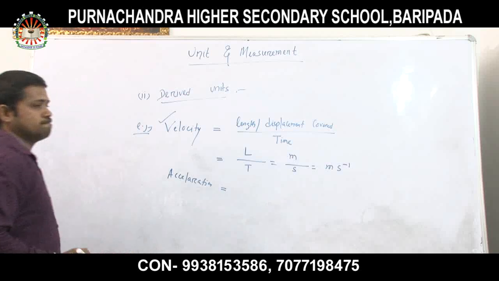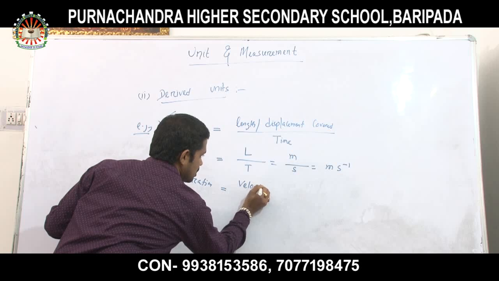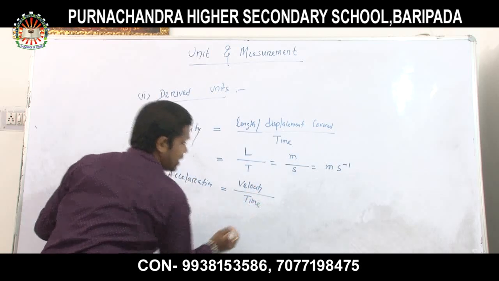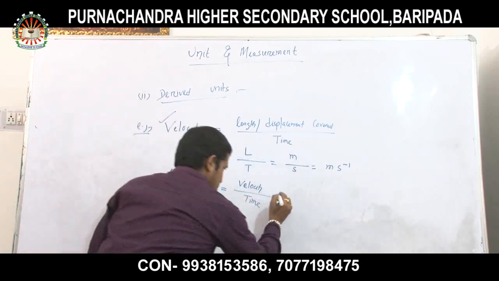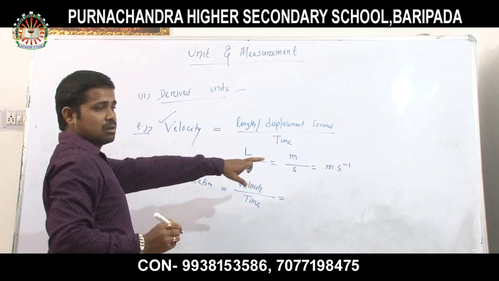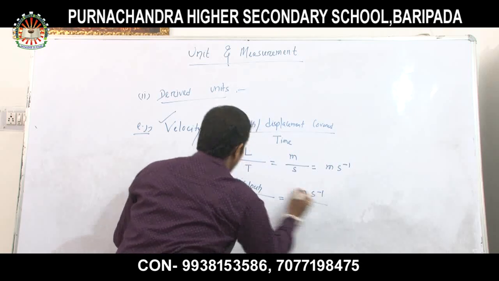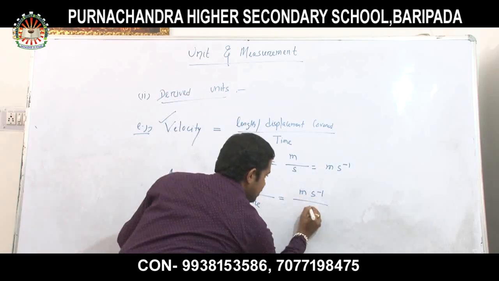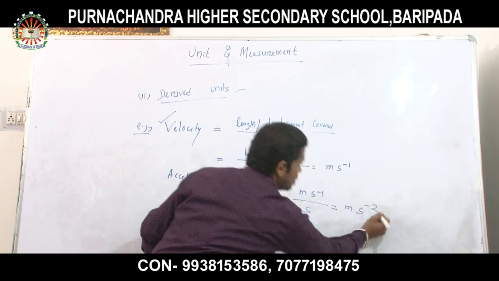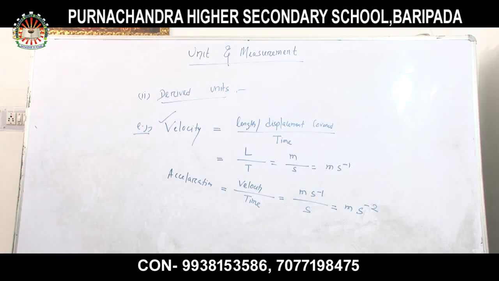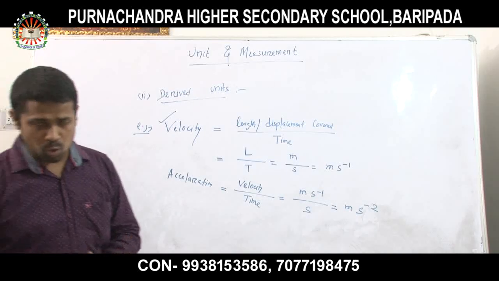Another very simple example, acceleration. Acceleration is equal to velocity divided by time. Look at how it will be converted. Velocity is nothing but meter per second, which I already proved here. And time is again your second. So that means this should be meter per second square. Clear? So these are some examples of your derived units: velocity, acceleration, force.